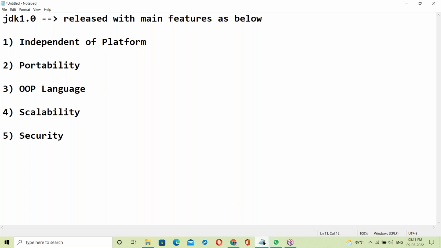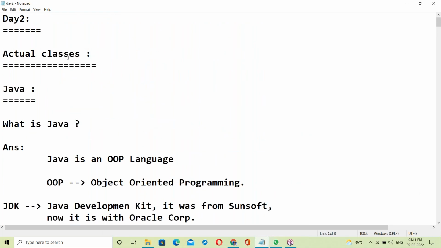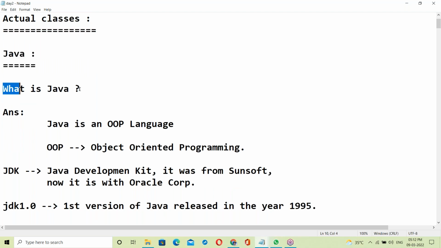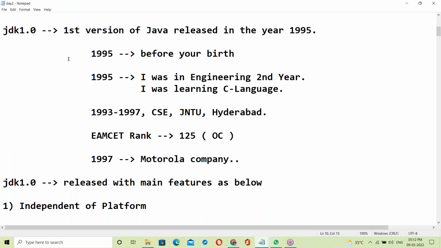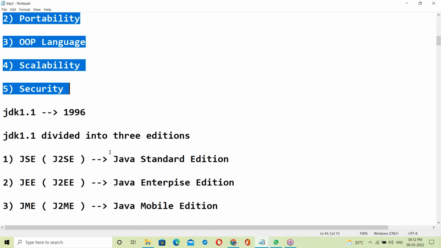So yesterday all the history was completed. Day 2, actual classes started. What is Java, the Java history, the first version of Java release, these features.